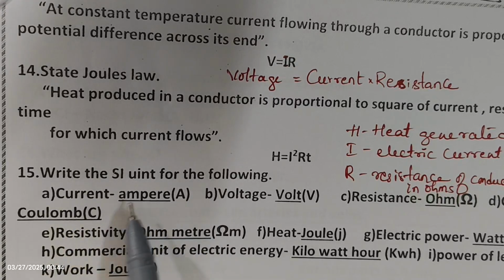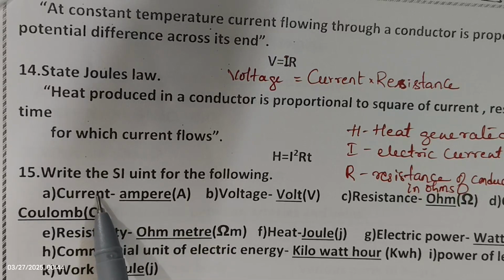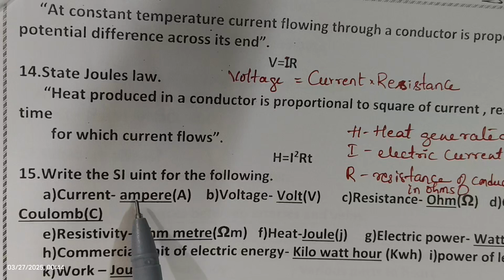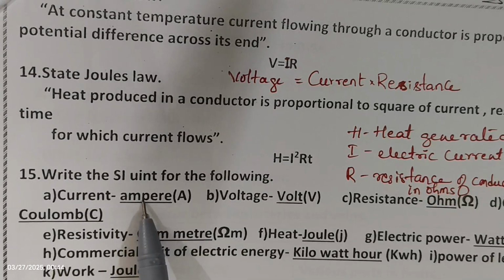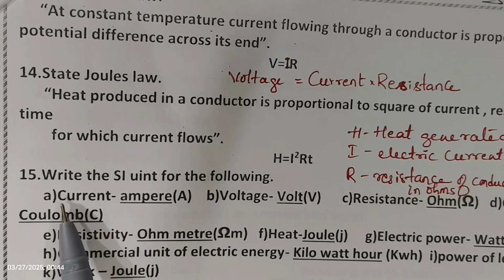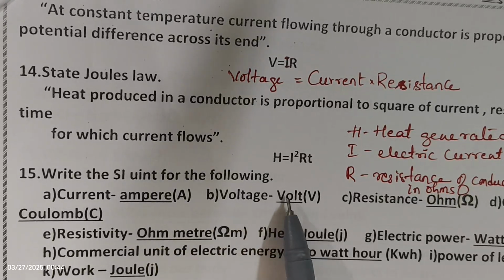So you have to learn by heart and practice these SI units. It's very much important. So SI units of the following. For current, ampere is the SI unit, represented by capital A. Then voltage, volt.